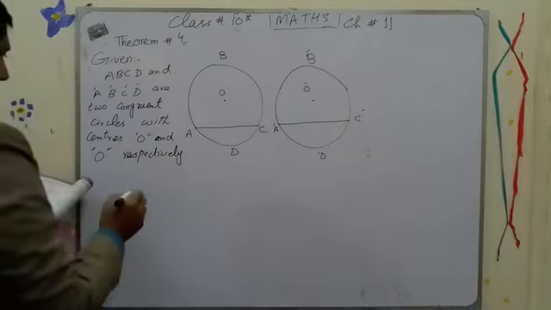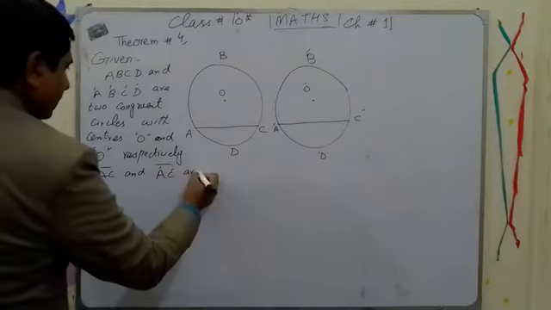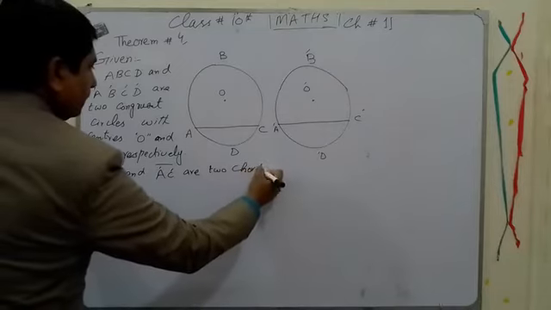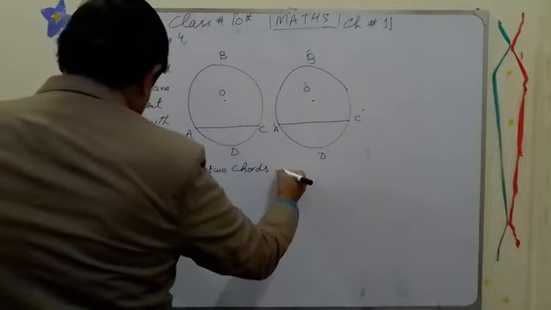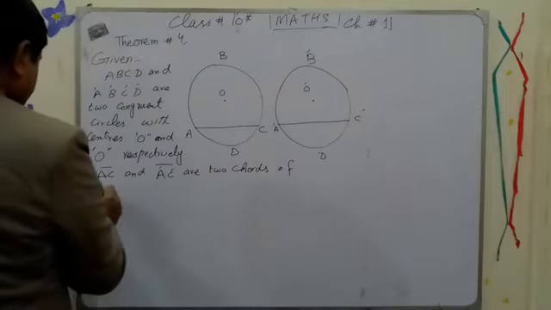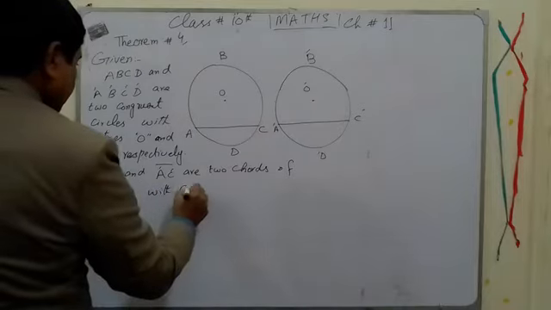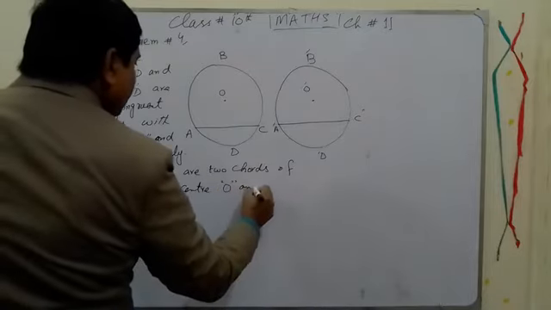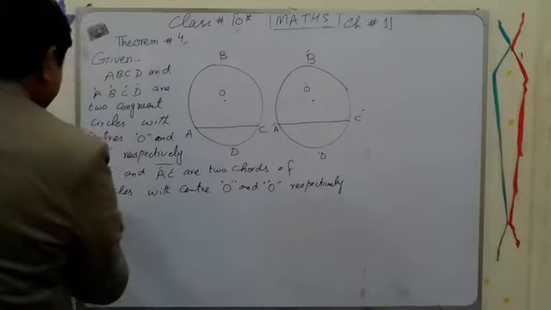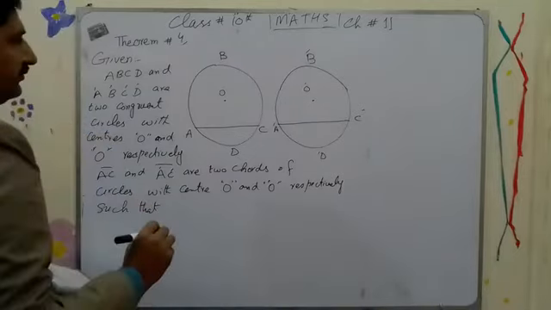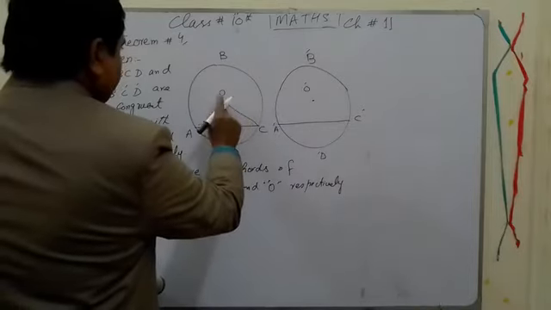Right? Where AC and A prime C prime are two chords of circles with center O and O prime respectively, such that, because when we say that there are two chords, then they may be making an angle. So this is our given thing, not our construction step.